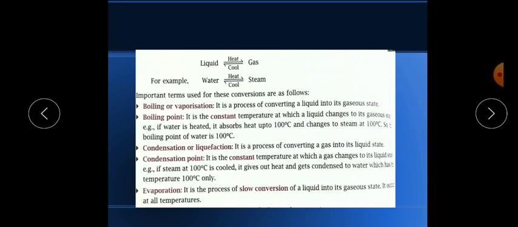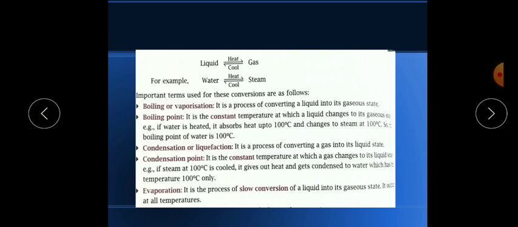So the boiling point of water is 100 degrees Celsius, and the steam temperature is also 100 degrees Celsius. Now the next word is evaporation. What is evaporation? Evaporation is a slow conversion of liquid into gases. The same thing is happening here, the liquid changes into a gaseous state, but the intensity is low. It is not a faster process.